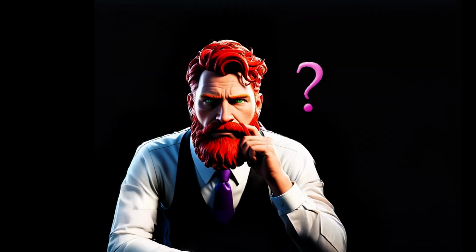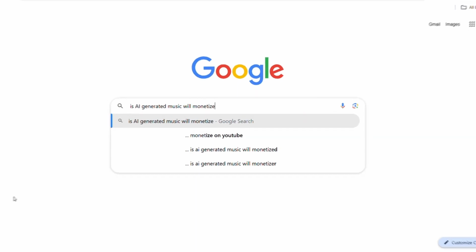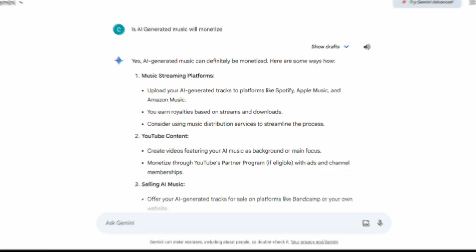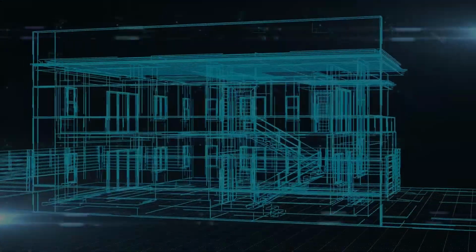But can AI-generated music really be monetized? As per my research, monetizing AI-generated music on platforms like Spotify or YouTube is legal. So, don't worry about it. Let's move to the blueprint of the video.